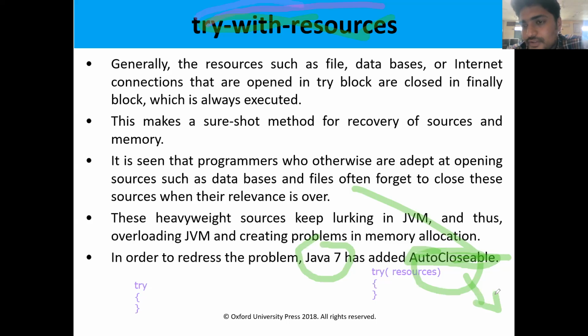If the programmer forgot to close a file or connection, the AutoCloseable interface can close it. The AutoCloseable interface has the method close.